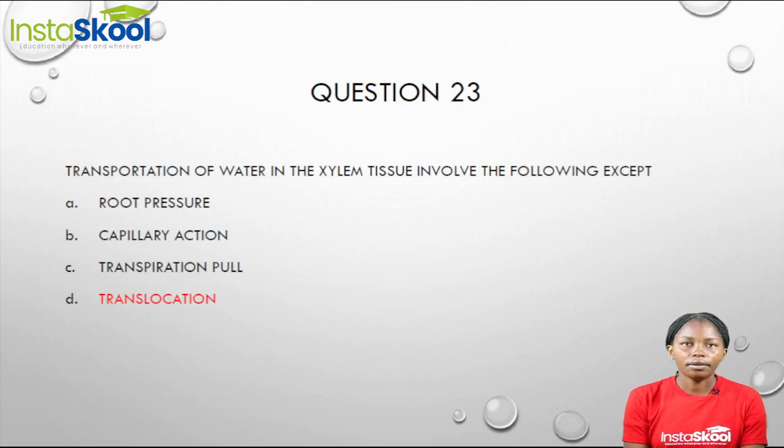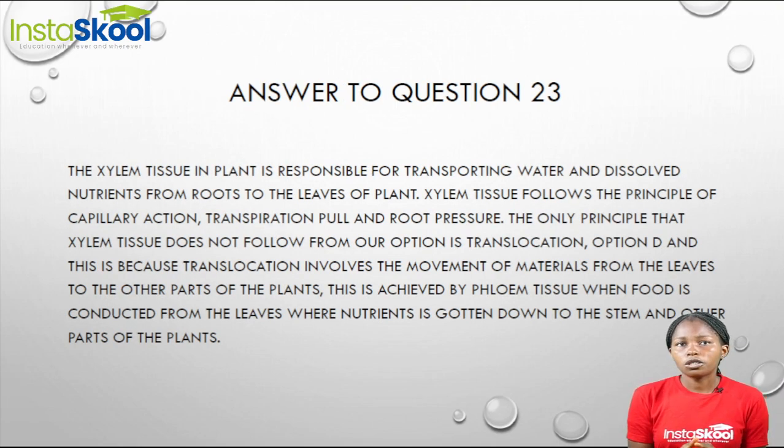Question 23. Transportation of water in the xylem tissue involves the following except dash. Now, the xylem tissue of plants is responsible for transporting water and also dissolved nutrients from the roots of plants to their leaves. Now, this xylem tissue follows the principle of capillary action, that is, an upward rise from the roots.